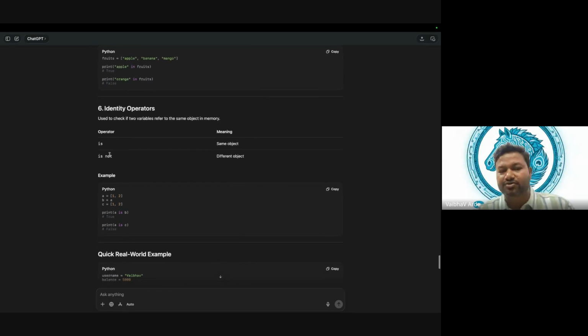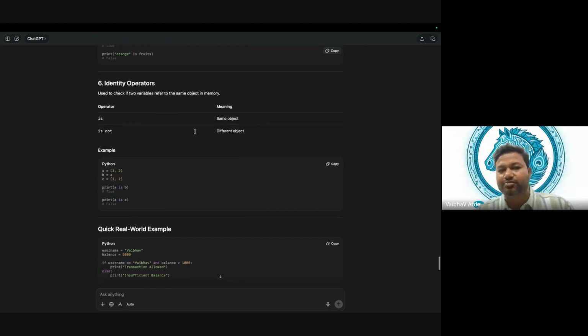Identity operator. So is, is not: same object. Let's say A is equal to this list, then B is equal to A, C is equal to this list. So print A is B. We are checking whether A is B, is it the same or not? So true. Then A is C.